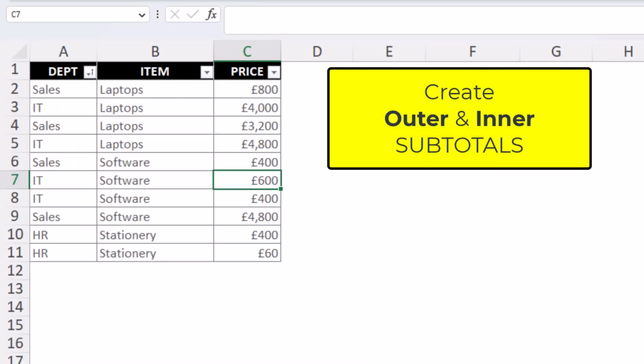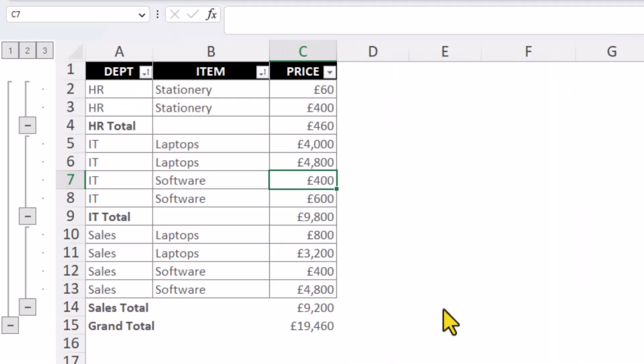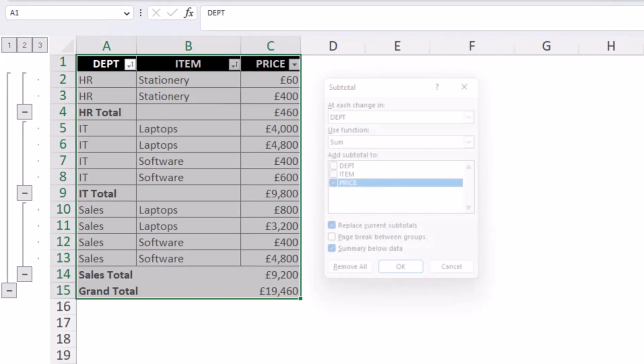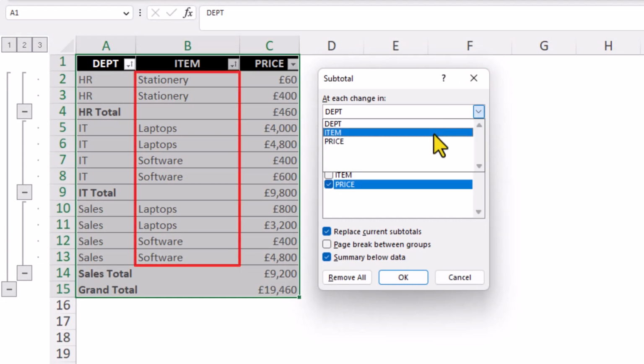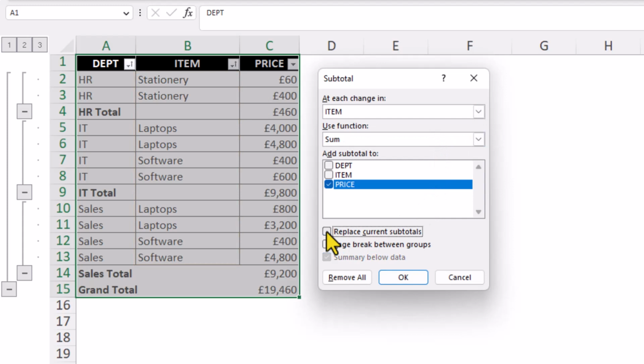We can also create outer and inner subtotals on different columns. Create a subtotal for the outer level, which is our department column. And then another subtotal for the inner level. We'll choose the item column and take this tick off so that we don't overwrite the existing subtotal.